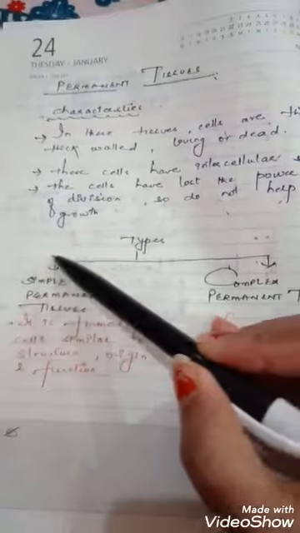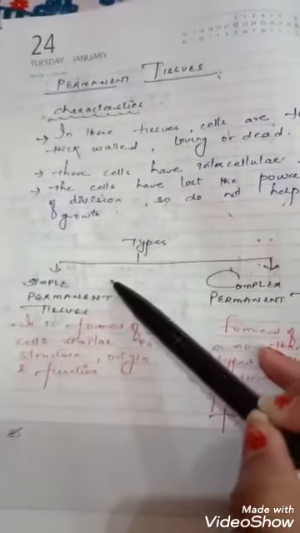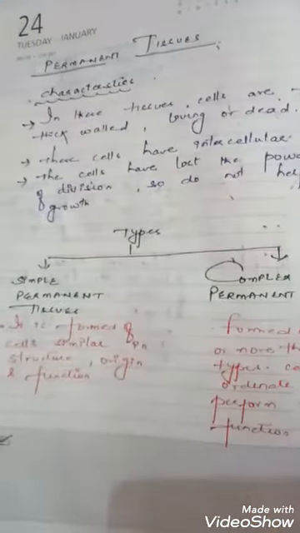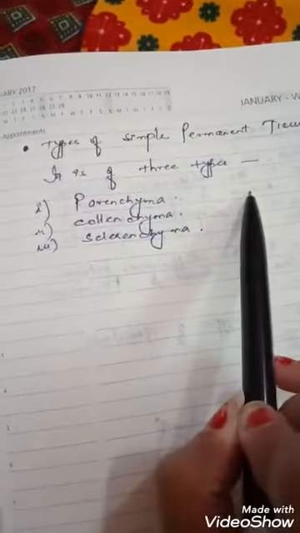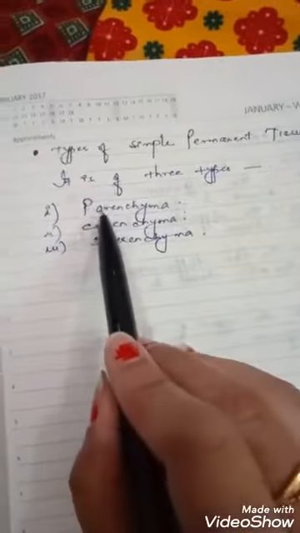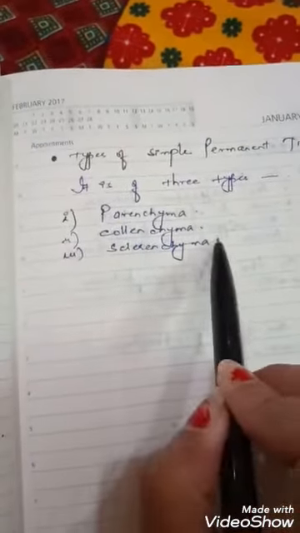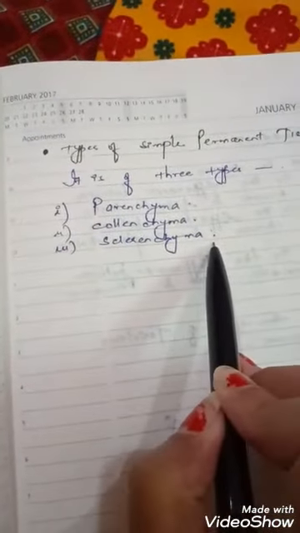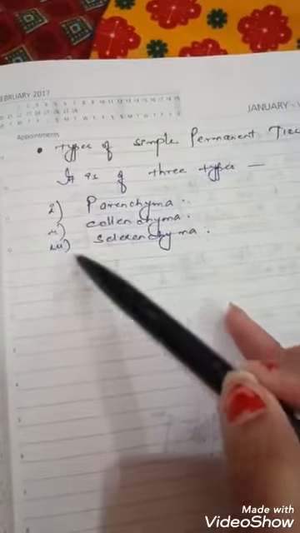Again, simple permanent tissue is of three types, namely parenchyma, collenchyma, and sclerenchyma. We will discuss all these three in detail in the next class.